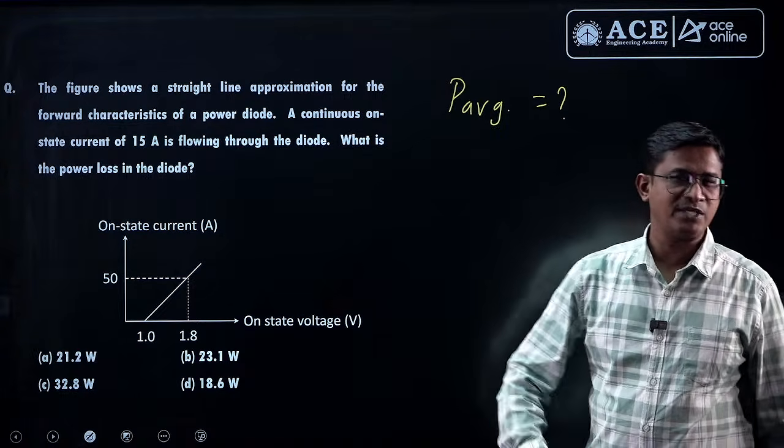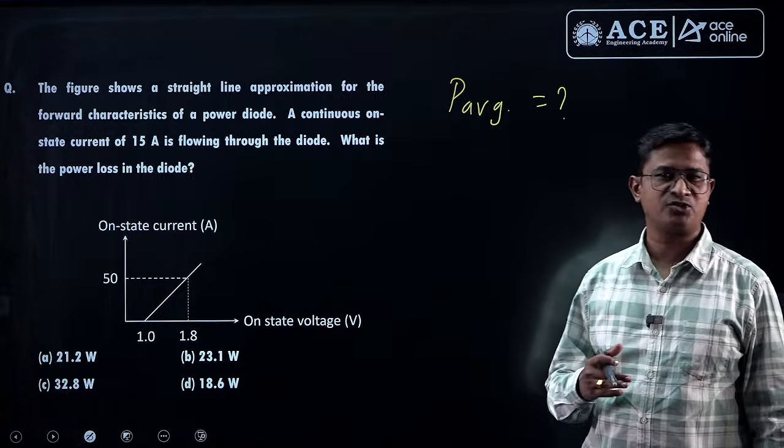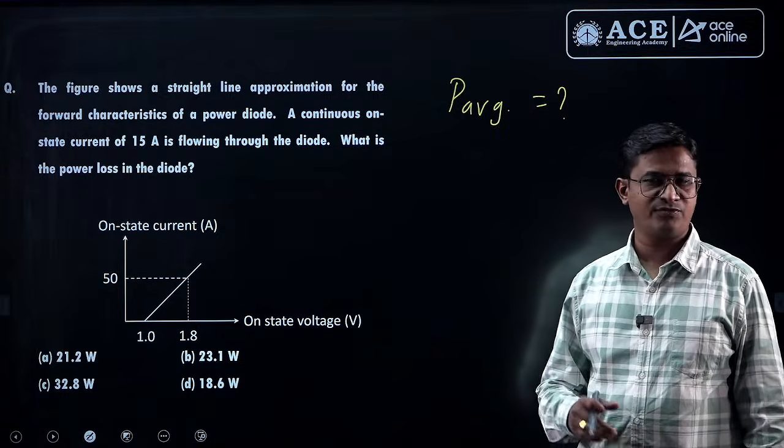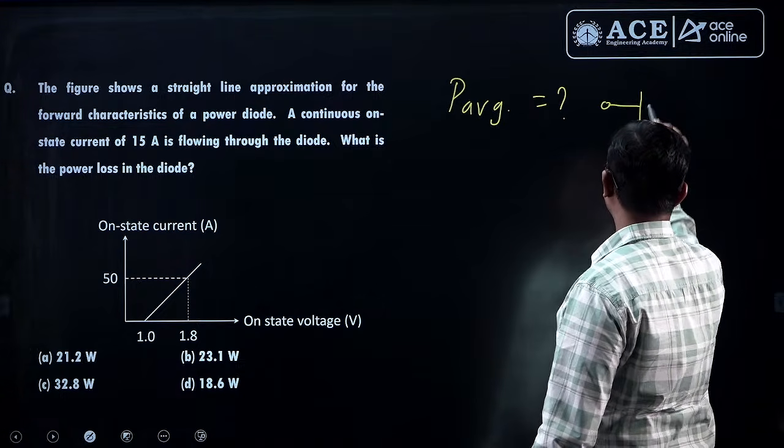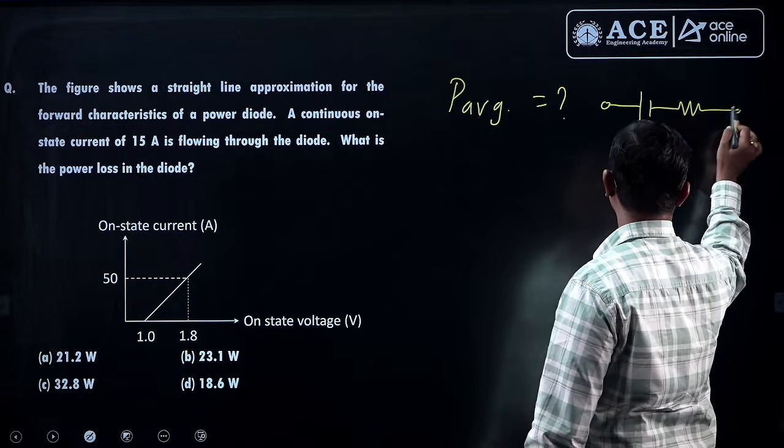We know from the piecewise modeling of devices, the diode belongs to the third modeling. Third modeling is Vt in series with R1, right? So here, third modeling, that is Vt in series with R1.